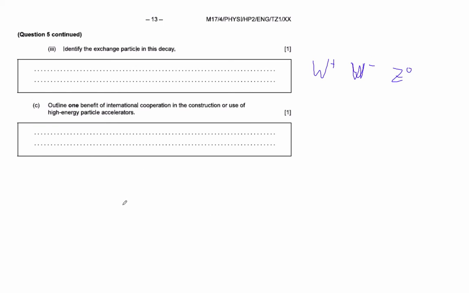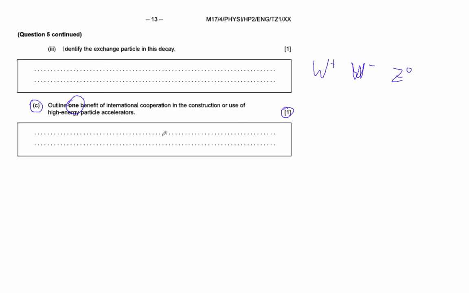Outline one benefit of international cooperation in the construction or use. One benefit. Just come up with something that's obscure. The obvious is that the superconducting supercollider is tremendously expensive. We were going to build one in Texas that was going to be even larger than that, but we decided to pay for other things instead, right? That's the obvious answer, but there's all kinds of other answers, right?